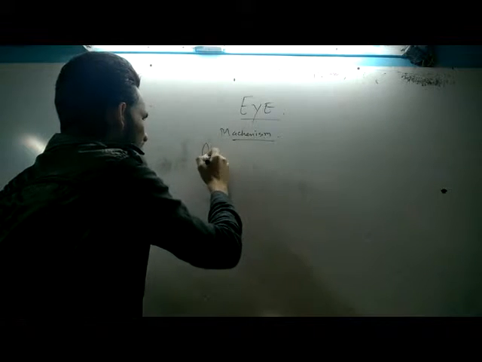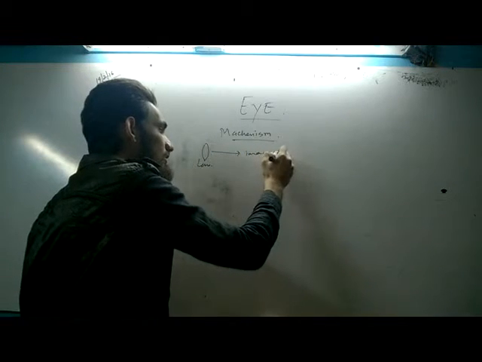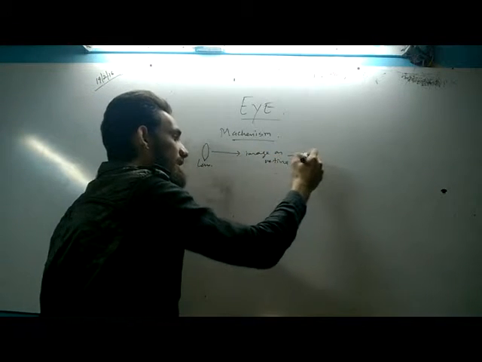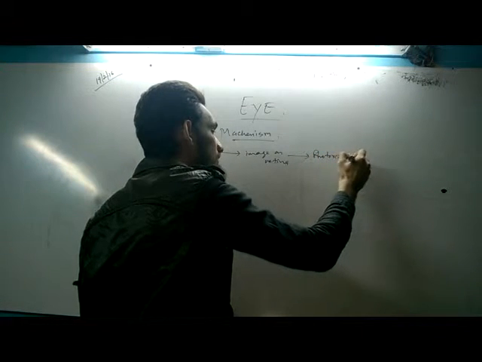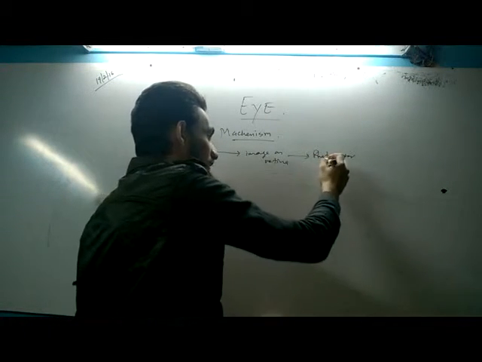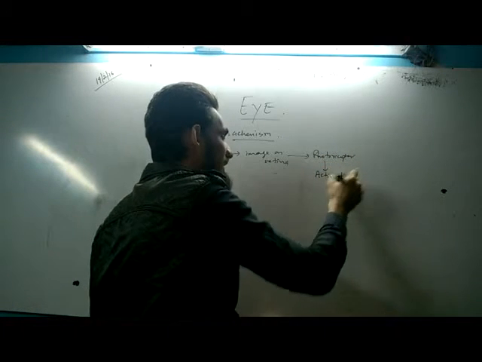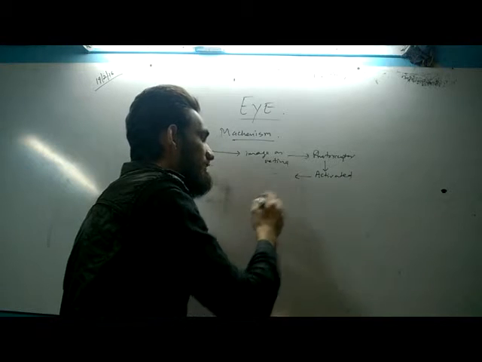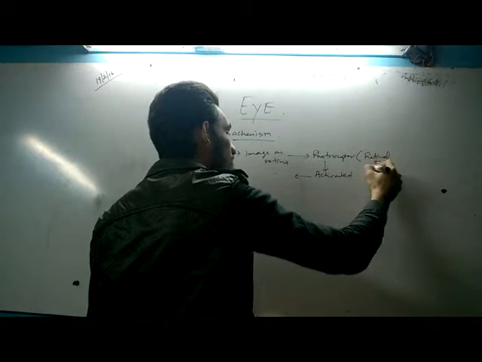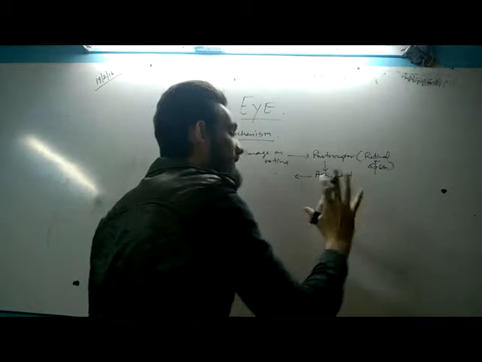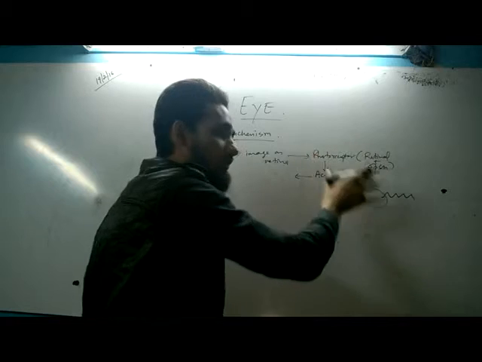The lens forms an image on the retina. The retina has photoreceptor cells. Now these photoreceptor cells get activated. The photoreceptor cell has retinal and opsin bound to each other. Suppose this is retinal, this is opsin. They are bound in a photoreceptor cell.